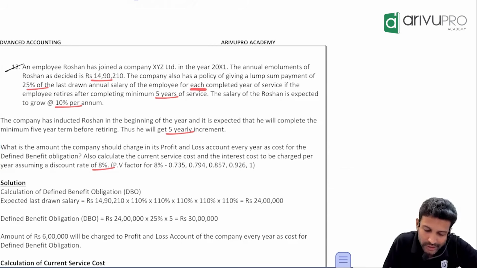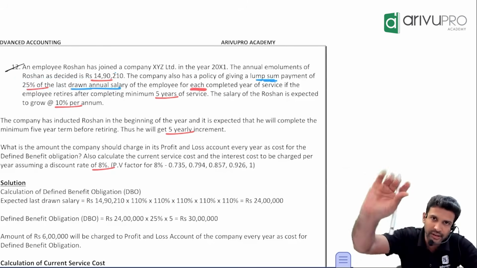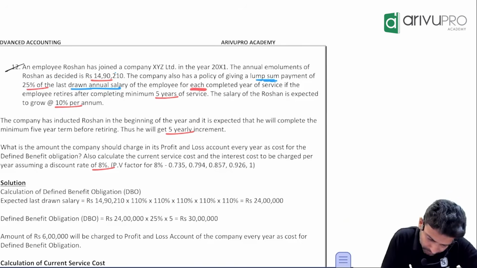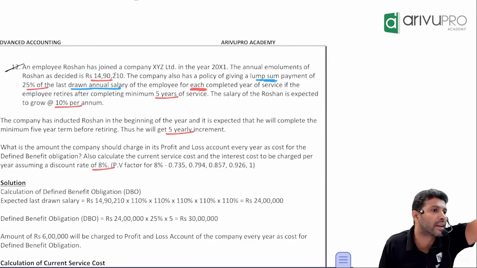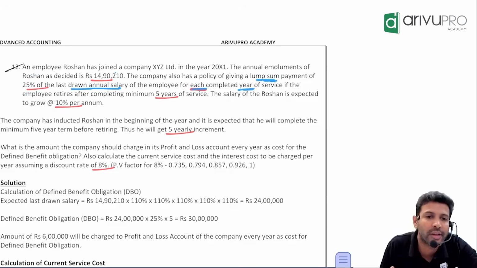The annual emoluments of Roshan is decided as 14,90,210. His annual salary is 14,90,210. The company has a policy of giving a lump sum payment of 25% of the last drawn annual salary. How much ever is the last drawn annual salary, 25% of that the company will give as benefit, for each completed year of service.